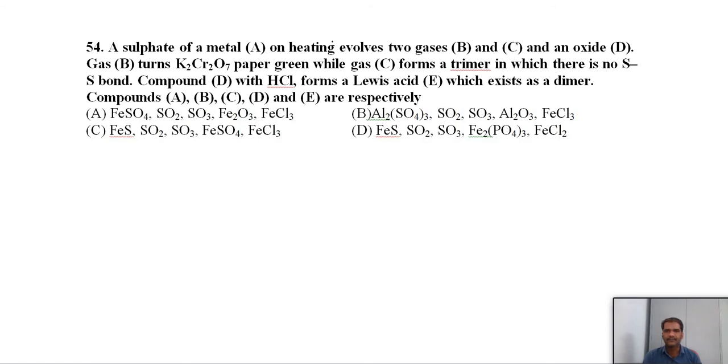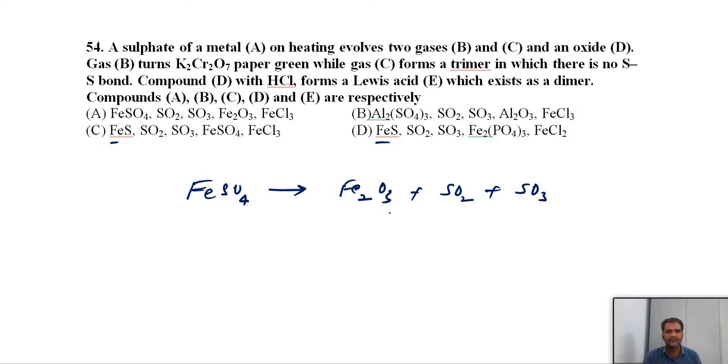See first, metal sulfate. Options, if you see ferrous sulfate, ferrous sulfide, or ferrous sulfide and aluminum sulfate. So which can give two gases? We know that here the reaction we should know. Ferrous sulfate, this on heating can produce ferric oxide and sulfur dioxide and sulfur trioxide. So two gases, B and C, and an oxide.